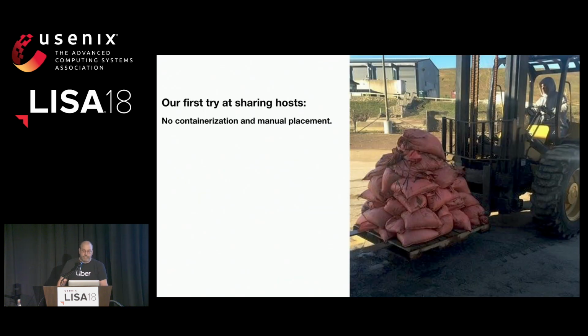So our first try at this was pretty naive. We manually placed services on hosts with no resource isolation. We didn't plan for failing hosts, so when a host failed, we had to manually reschedule that service somewhere else. If somebody said, oh, we only need 2 cores, but ended up using 4 cores, well, we didn't have a way to stop them, so they could cause noisy neighbor issues. Or if they said, okay, now we need to start using more resources, we had to manually rebalance the whole cluster to bin pack that more effectively. So we really needed to solve these problems as we were growing.